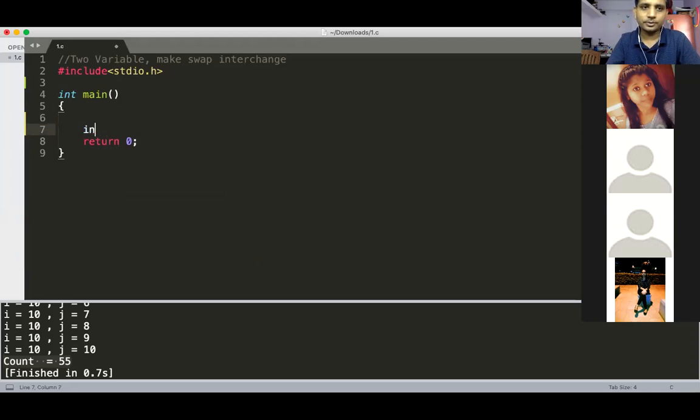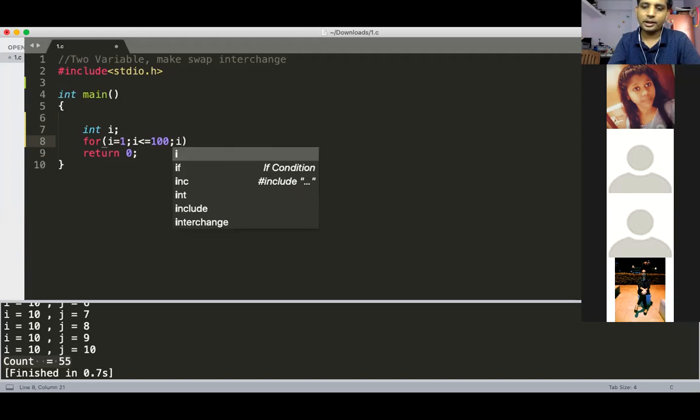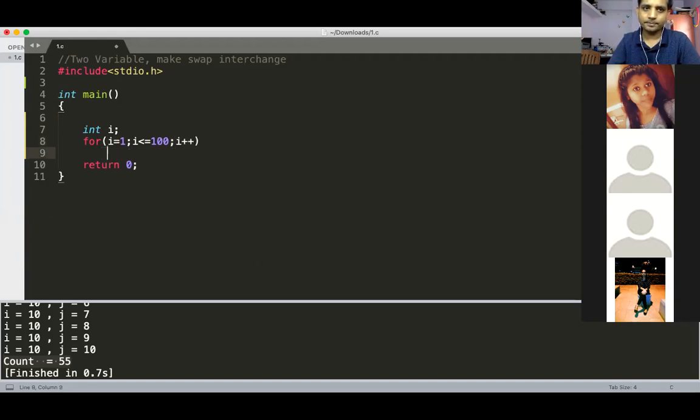Okay, so int i; for i equal to 1, i less than or equal to 100, i++, and simply I'm putting here printf("%d\n", i).